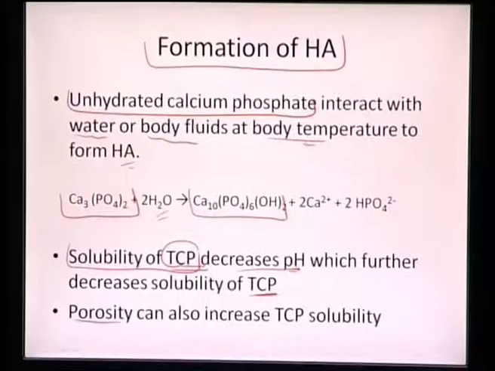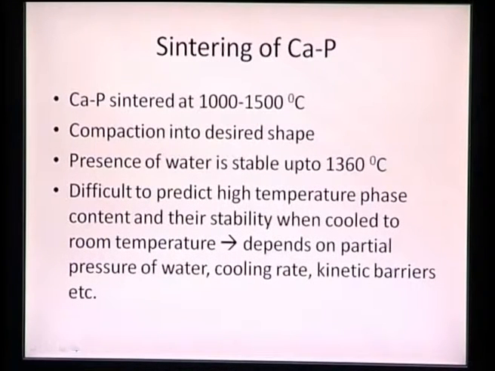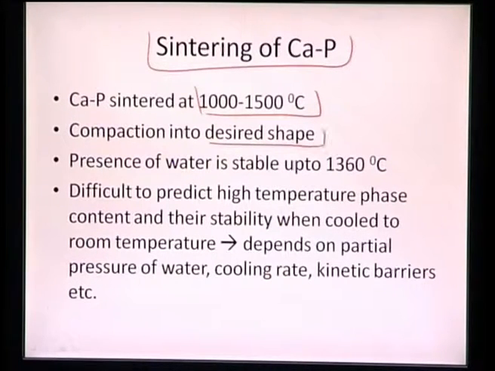And also porosity can increase the solubility of TCP, because there are more interaction sites which can interact with TCP in terms of breaking it down. So we are seeing that tricalcium phosphate is interacting with water to form hydroxyapatite, and that is nothing but the dissolution, or the solubility, of TCP. Again, to form a calcium phosphate, we need to sinter it at very high temperatures, approximately 1000 to 1500 degrees centigrade, and then it is compacted into a desired shape. And again, the water which is combining with it is stable up to even 1360 degrees centigrade.